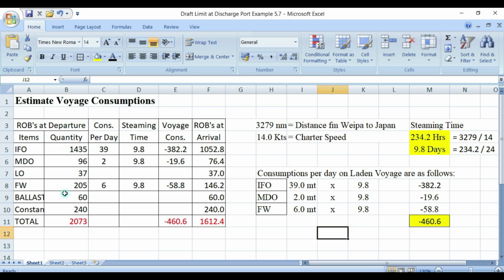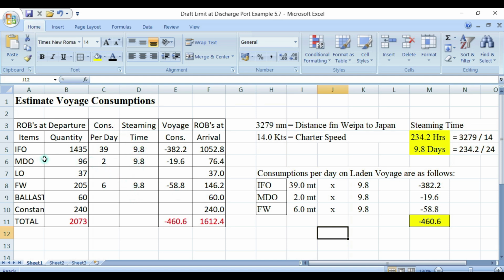So this is the ROB on departure in Australia, and this will be the consumption per day. The distance from Weipa to Japan is 3279, and your charter speed is 14 knots. So 3279 divided by 14, your charter speed, you get the number of hours, 234.2 hours. With this number of hours, 234.2 divided by 24, you get the number of days during the entire voyage, which is 9.8. So steaming time will be 9.8 days.